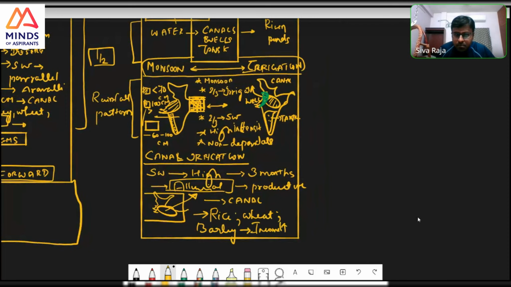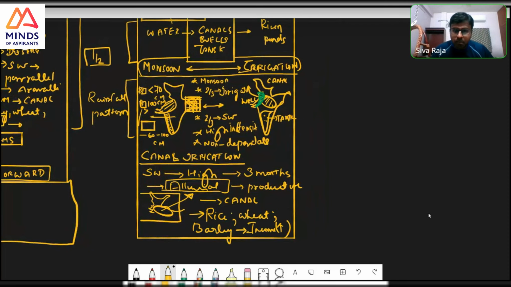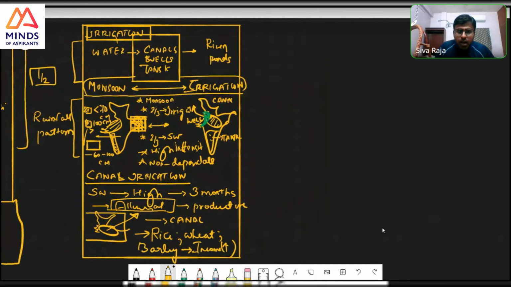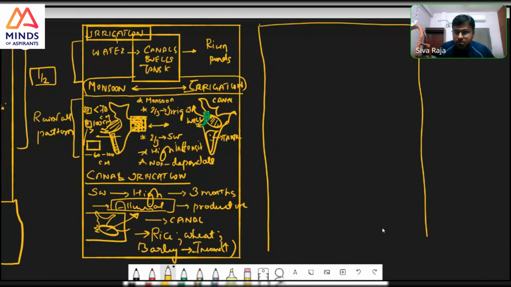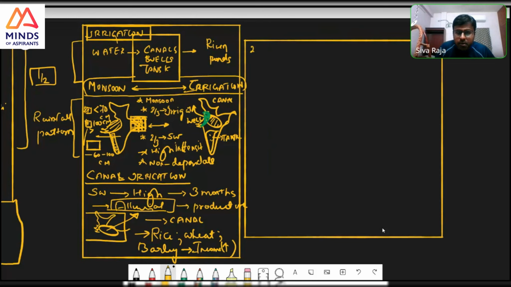Correct? So when you do it like this, this is one example, then you start doing it for everything. Next you can do it for well irrigation, and then for tank irrigation. In well irrigation, you talk about the Punjab region.